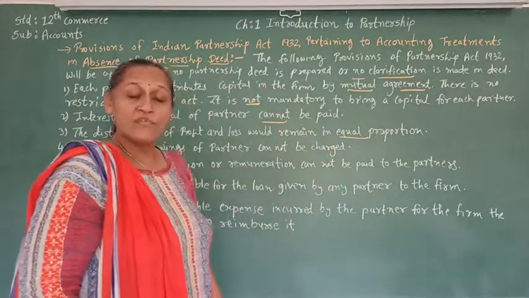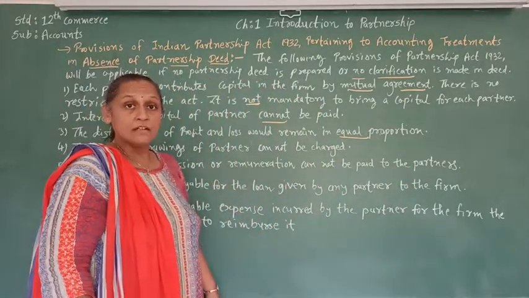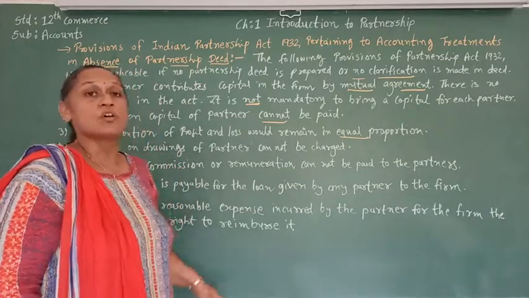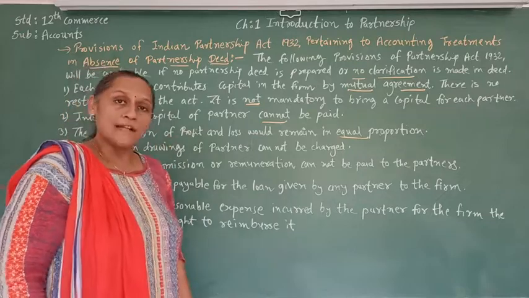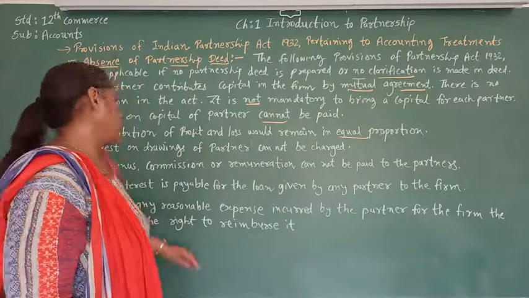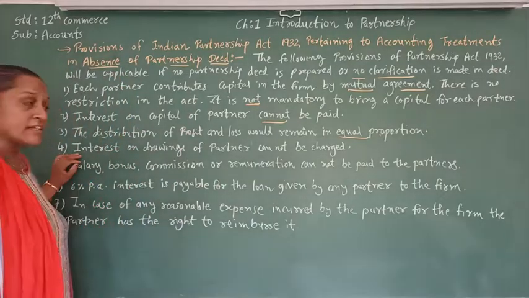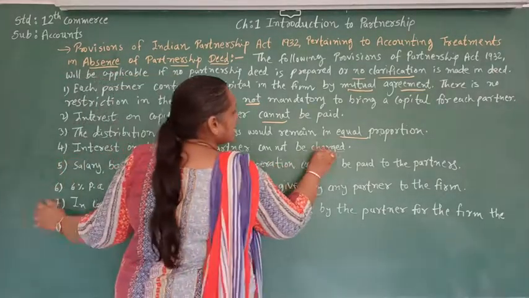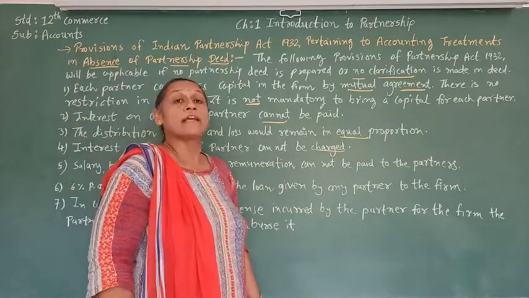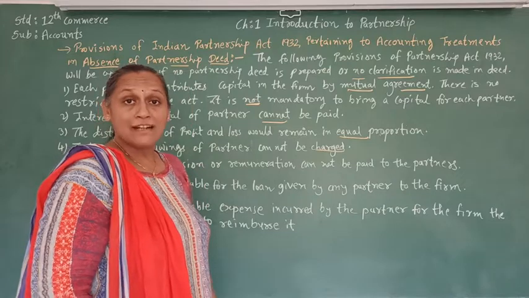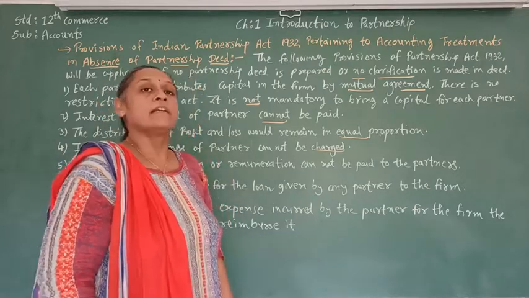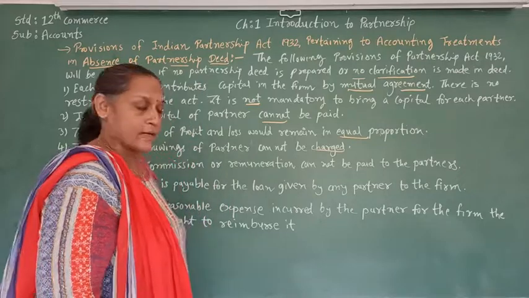If the deed is silent about the profit and loss sharing ratio, then according to the Act, all partners are entitled to an equal profit sharing ratio. The next one is that interest on drawings of a partner cannot be charged. Interest on drawings cannot be charged from the partner if the deed is silent about that, nothing is mentioned in the deed, or the deed is not present.